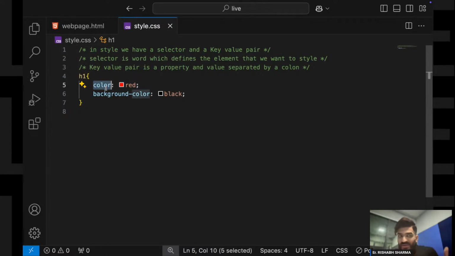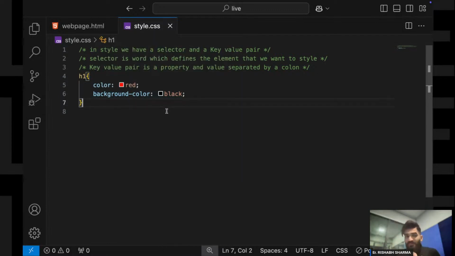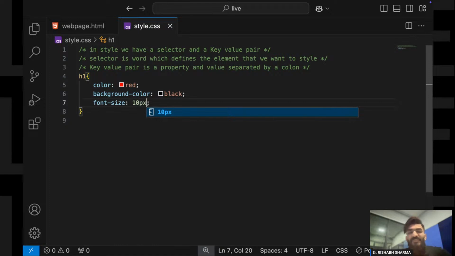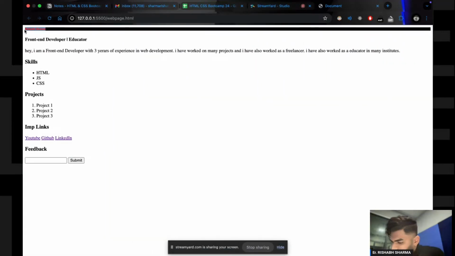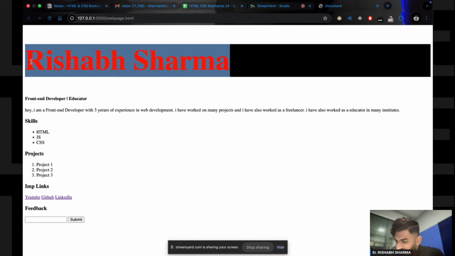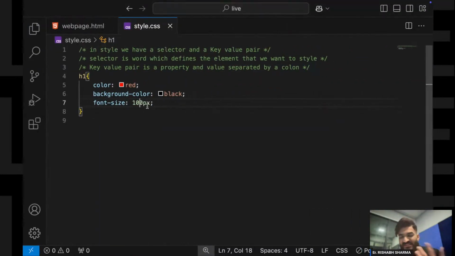If you want to change color, you will use color over here. If you want to change background color, you will use background color. If you want to change height, you will use height, and for width, you will use width. If you want to change font size, you will use font size over here. Suppose मेरे को font size change करना है. I want to change font size to say 10 pixels. See, now it is smaller. अगर मैं इसी को कर दूं 100 pixels, now it is bigger. So this is how you can change the CSS part.